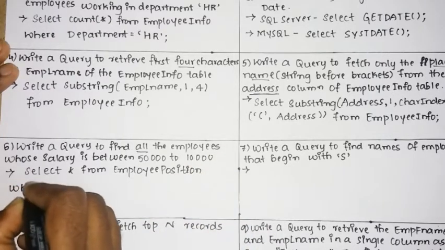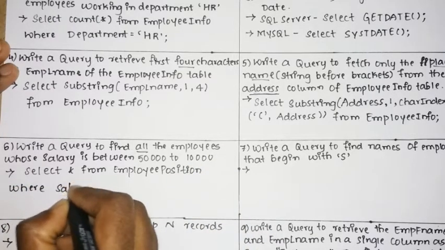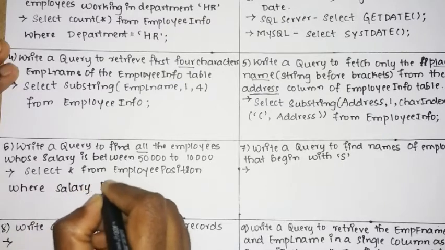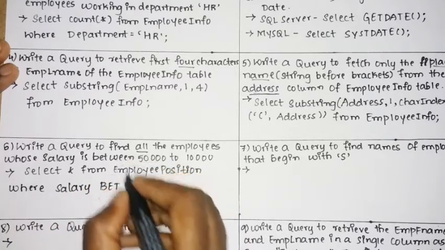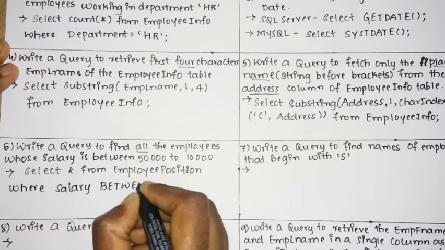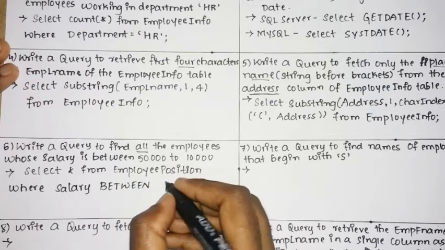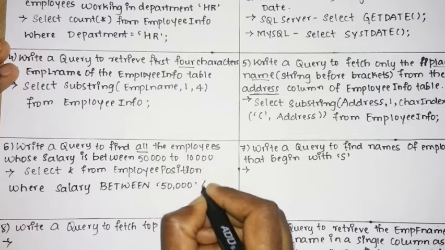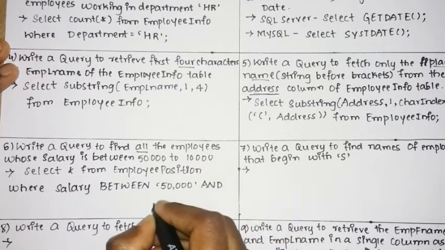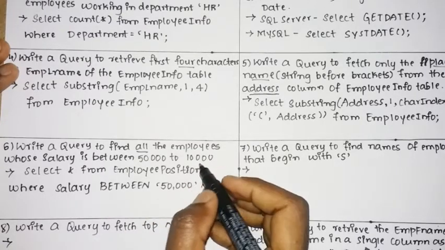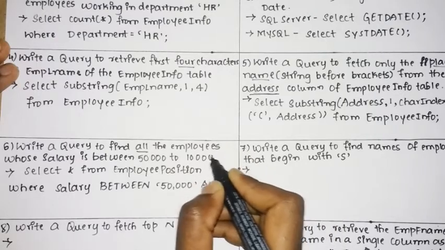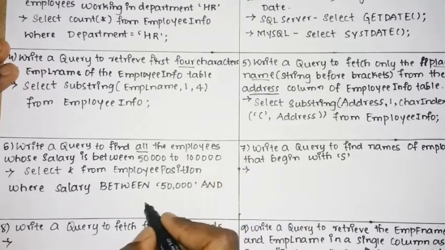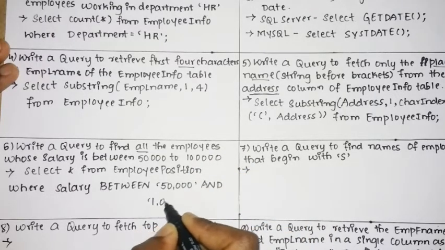where salary between, they have told salary is between, so where salary is between 50,000 and 1 lakh. It should be 1 lakh. So 50,000 and 1 lakh you can say.